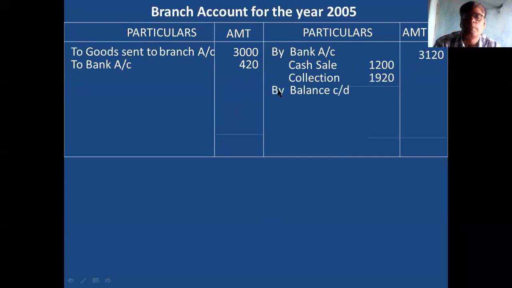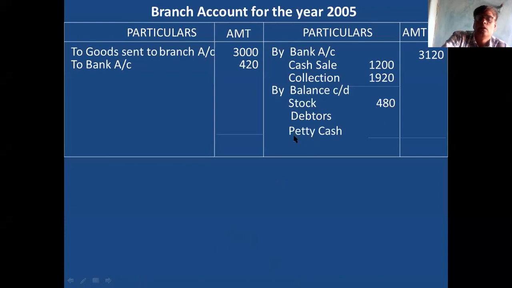Then return by branch is not in the problem. You take the closing balance: stock 480. Then debtors is not given in the problem. So you prepare the debtors account. Petty cash is 10 rupees. The debtors balance is not given. Therefore, you prepare the debtors account.